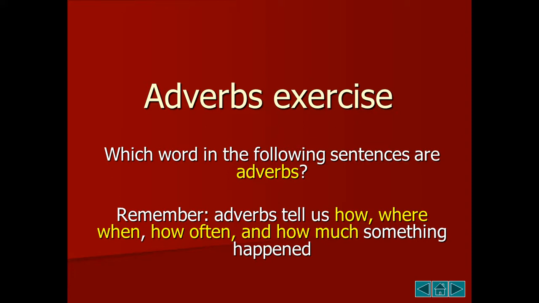Grade 5. Last video we discussed adverbs as parts of speech, and we said there are many kinds of adverbs. We explained and discussed the main five of them: adverb of manner, adverb of frequency, adverb of time, of place, and adverb of intensity. We said adverbs are words used to describe the verbs, and they tell us how, where, when, how often, and how much something happened.